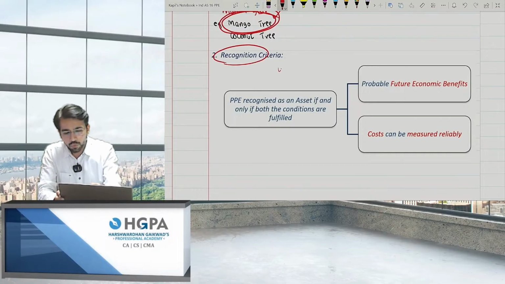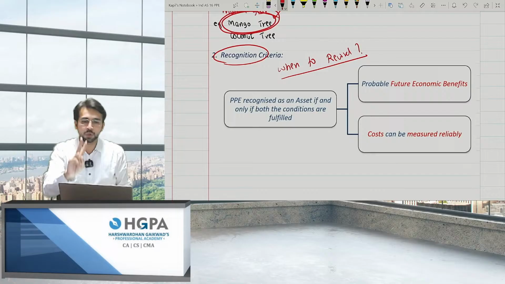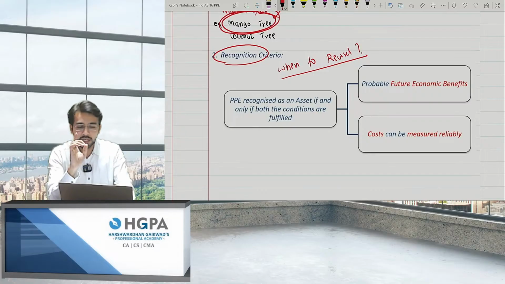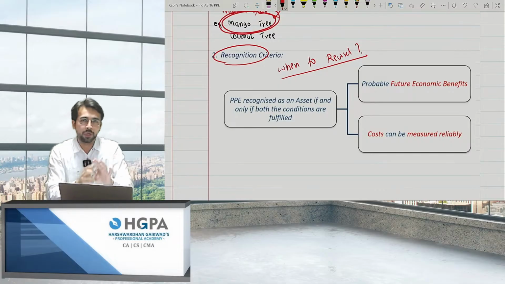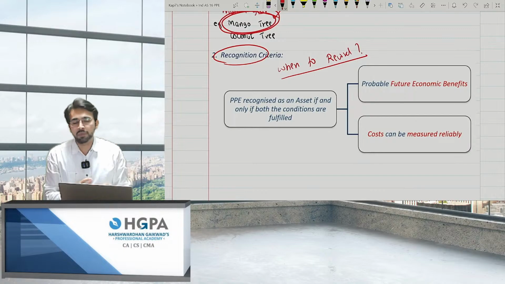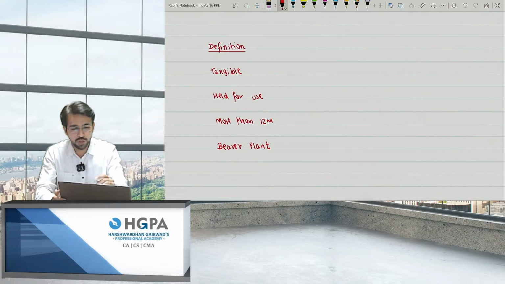Recognition is when to record. So basically there should be 2 conditions, and both of them are very important. If any one of the conditions is not satisfied, you cannot recognize the PPE into your books. Recognition criteria is for 2 points: FEB and the cost can be measured reliably. So basically we have 2 points over here.